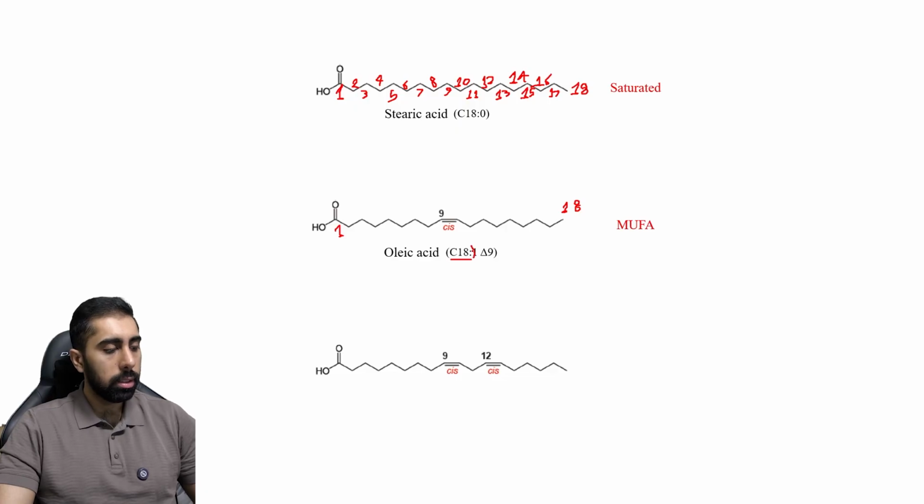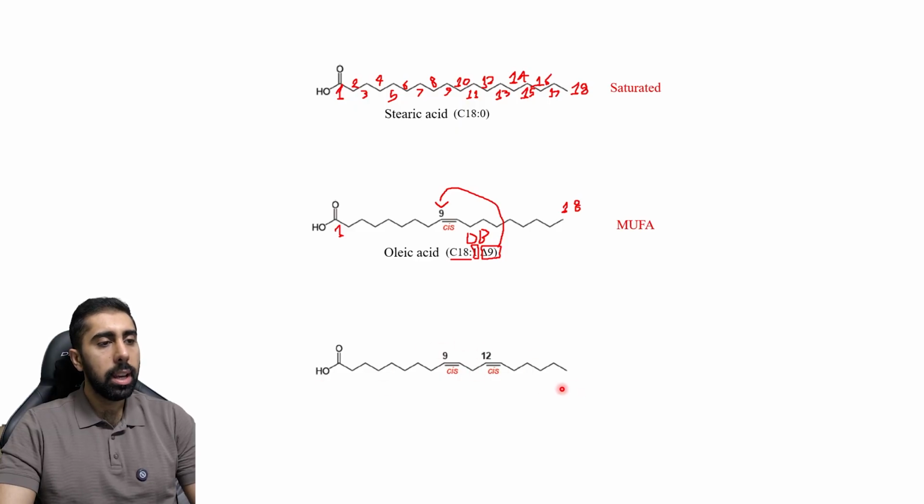The 1 here, because it has only one double bond, and delta 9 represents the location of the double bond. It starts from the 9th carbon, so we call this C18:1 delta 9.